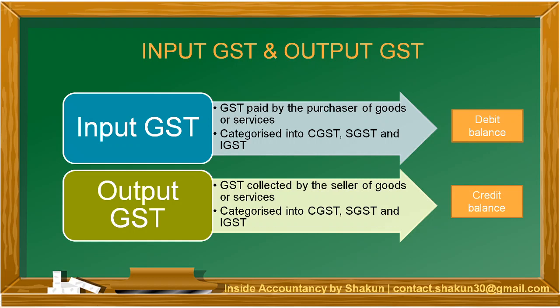So if I have a business and I purchase raw material and pay GST, that is input GST paid by me. At the same time, when the goods are finished and I sell them to the customers, I collect GST, that is output GST. So the difference between the two, suppose I pay 10,000 and I collect 15,000. So my input GST is 10,000, my output GST is 15,000. The difference between the two, that is 5,000, is paid to the government. So these are two very important terms.